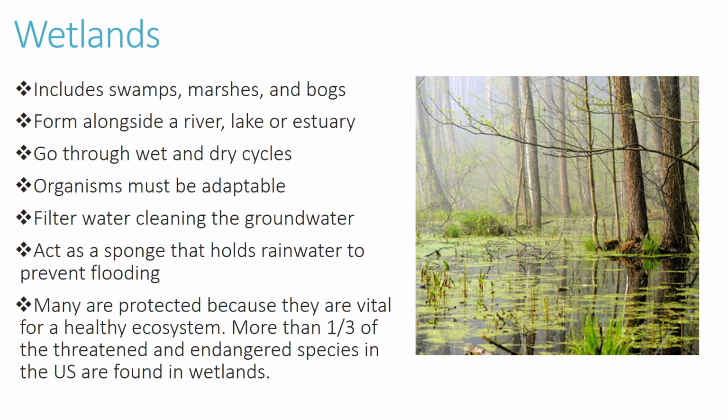Wetlands are important because they filter water, or they filter groundwater, and they kind of act as a sponge that holds that rainwater to prevent flooding. So many of the wetlands are protected because they are vital for a healthy ecosystem. And more than 1/3 of the threatened and endangered species in the U.S. are found in these wetlands.